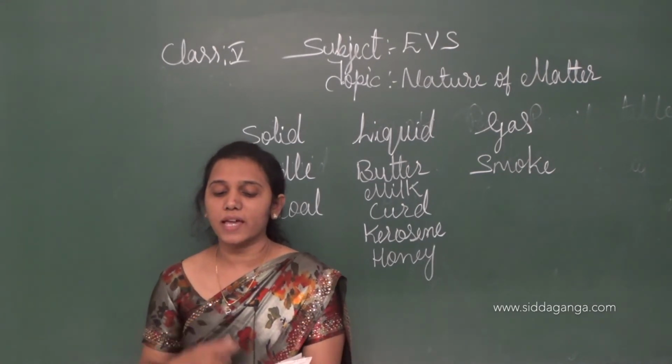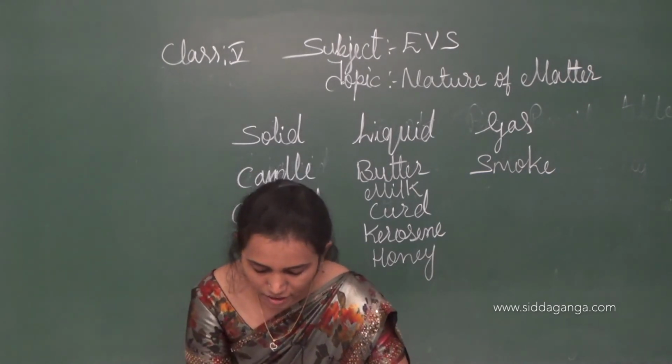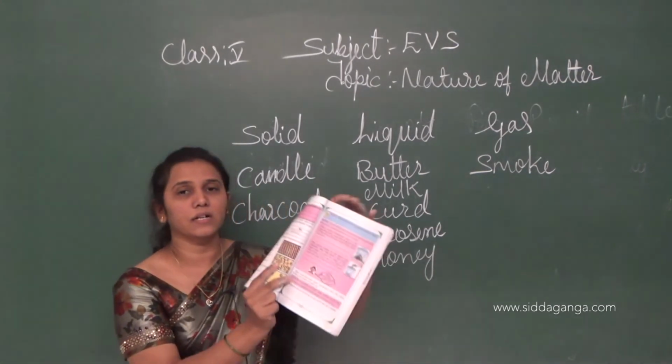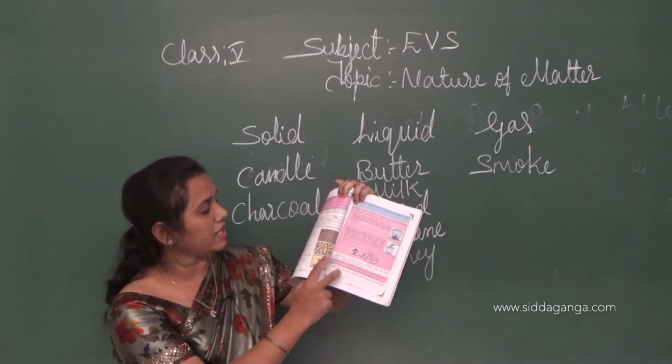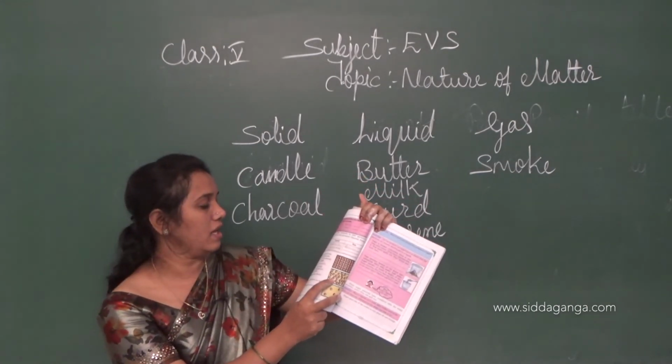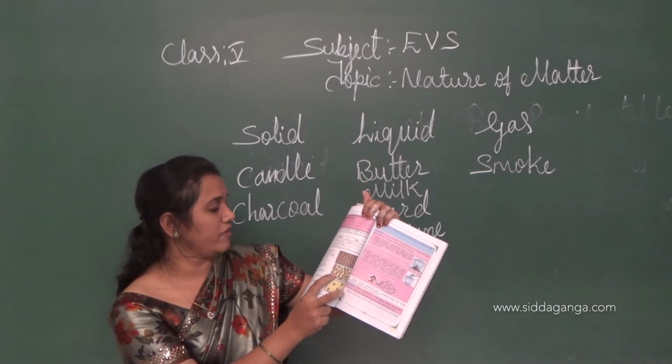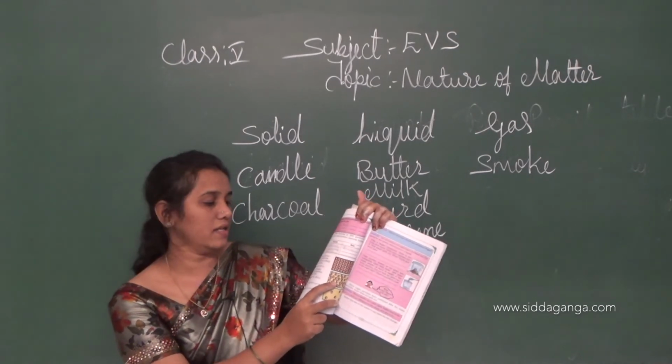Okay, we can see the second image here. There is a lot of space between the particles. See here children, page number 138, second picture. Here we see a lot of space between the particles, isn't it?